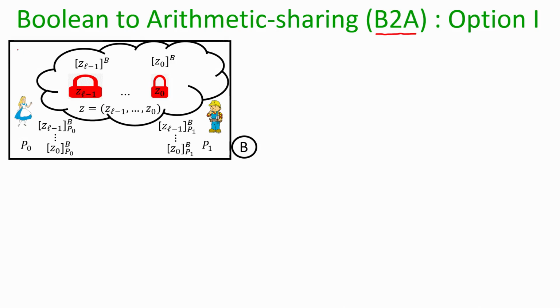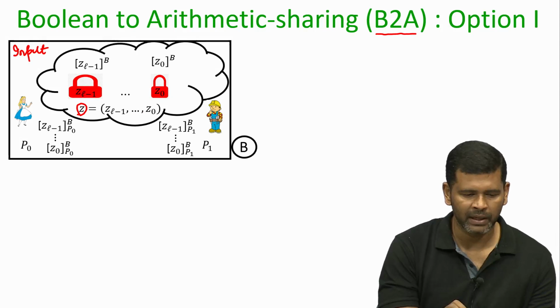So, the input for this conversion is as follows. You have an L bit number, which I call Z, whose binary representation is Z0, Z1, up to ZL minus 1, from LSB to MSB. Each of those bits is Boolean shared as per the GMW secret sharing semantic.